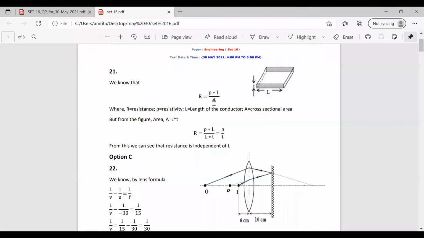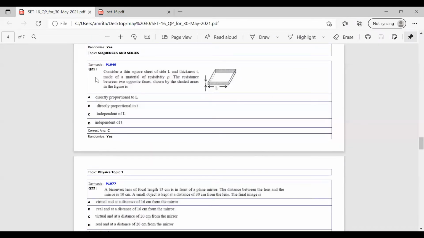Substituting this area in the equation, R becomes rho L by L into T, so it becomes rho by T. From the options, we can find that the resistance is independent of L. Among these options, the third option is correct. That is, the value of the resistance between these two opposite faces in the shaded region is independent of the length of the conductor L. The correct option is option C.